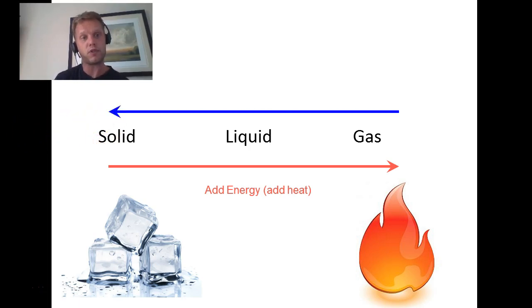Now we can do the reverse as well. We can take any object, any pure substance, like a piece of metal, for example, and if we had a metal gas, that may sound strange, a metal gas would be very, very hot. If you cooled it down, eventually it would turn into a liquid metal, and eventually into a solid metal. A better example is steam. That's hot. If you took steam and you cooled it down, it would eventually turn into liquid water, and eventually into a solid, which is ice.